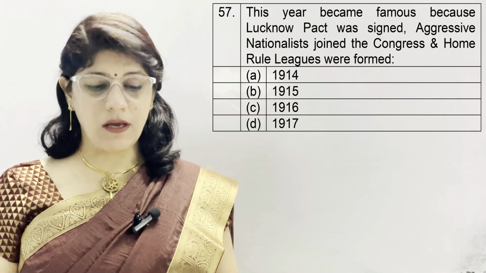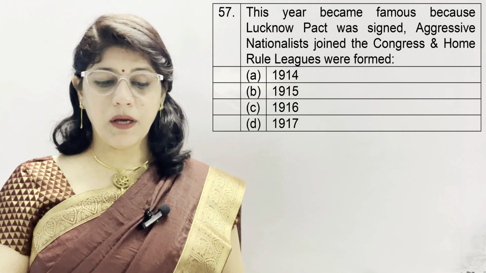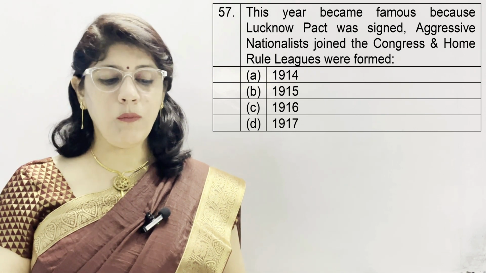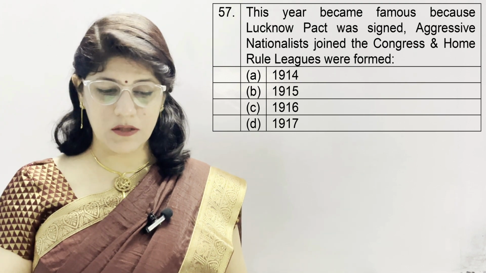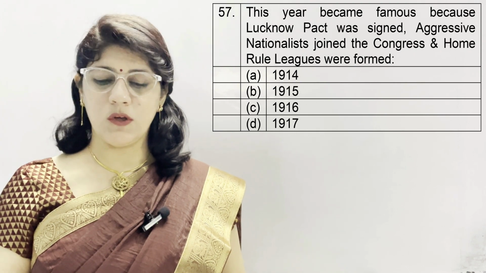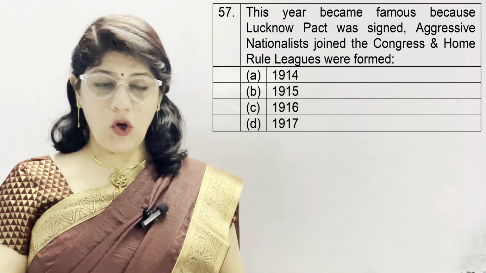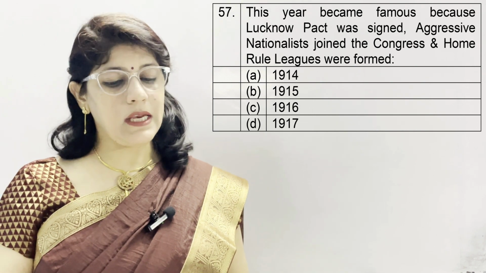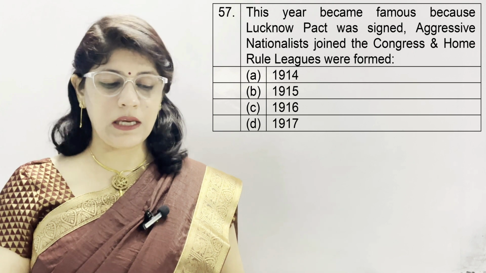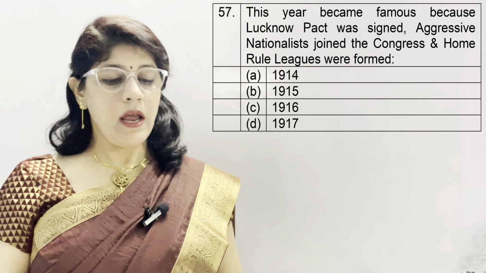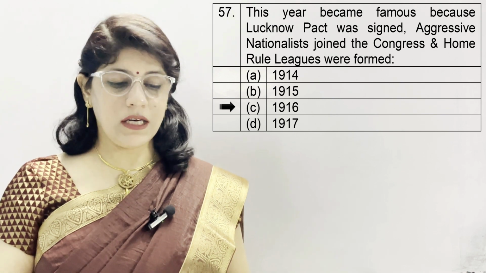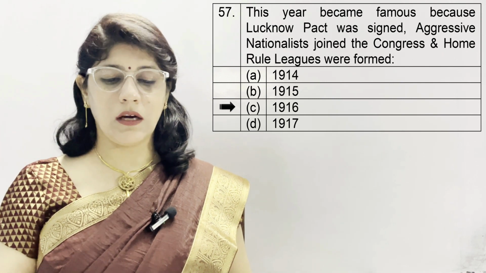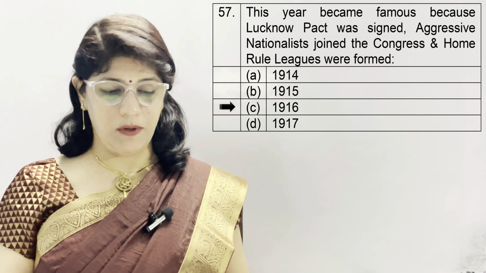Question number 57. This year became famous because Lucknow Pact was signed, aggressive nationalists joined the Congress and Home Rule League was formed. A option is 1914, B 1915, C 1916 and D 1919. And the correct answer is C 1916. That is why this 1916 Lucknow Pact session is very famous.